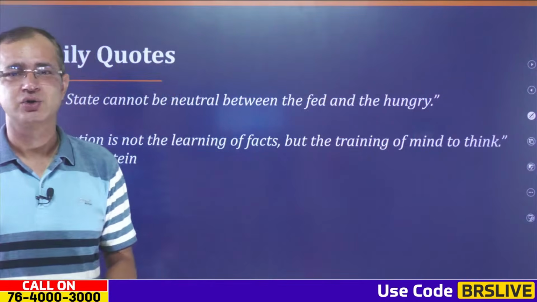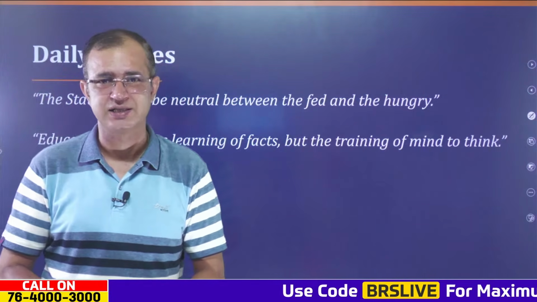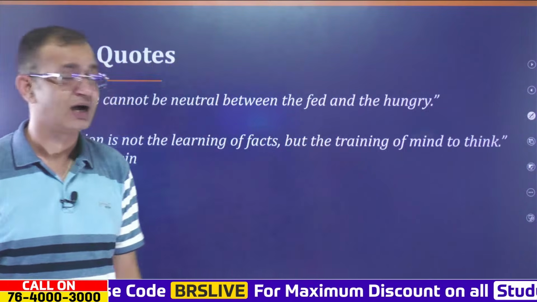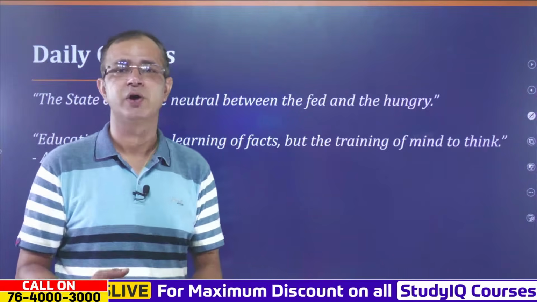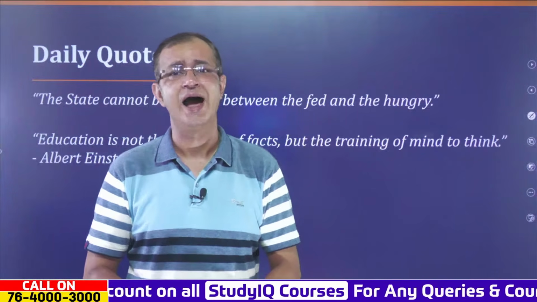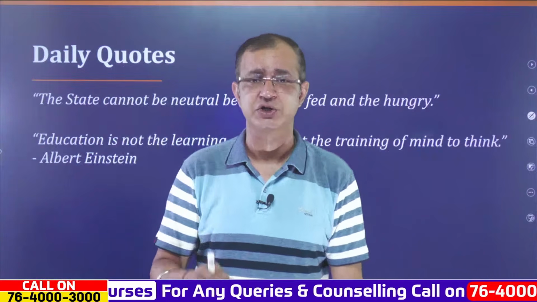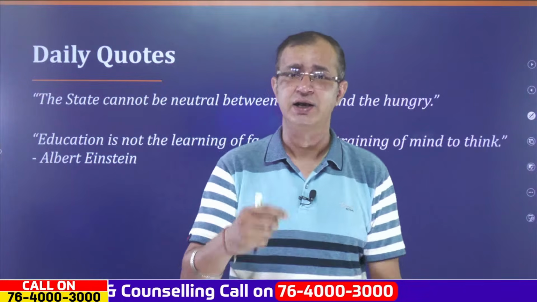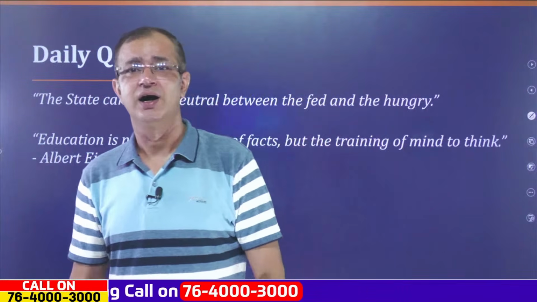The important quotes that we can use: the first quote is that the state cannot be neutral between the fed and the hungry. So again, this is quite important, because this quote is about the haves and the have-nots. So ultimately, when you are writing about the vulnerable sections, the PVTGs, or any such things, then you can use this quote in your answer, I think.